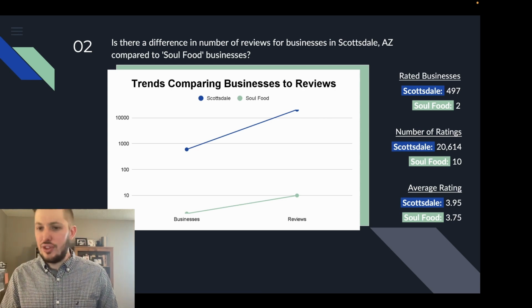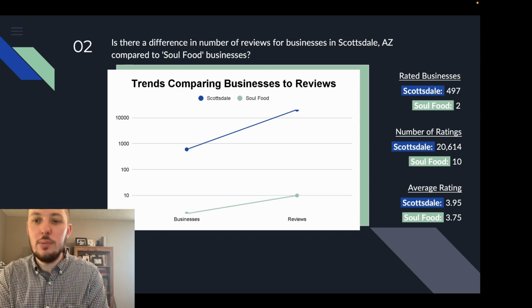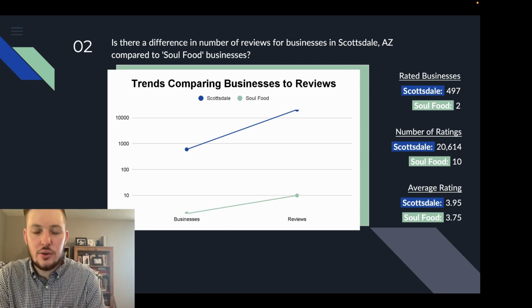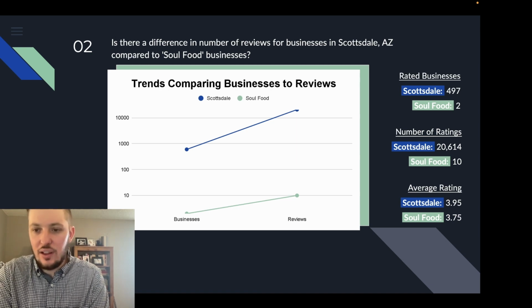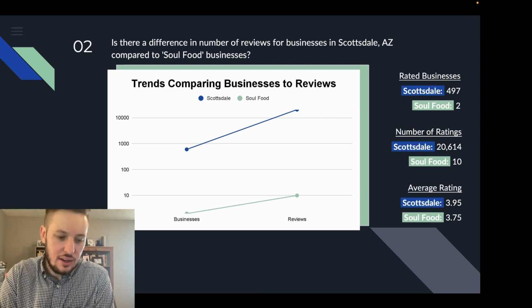I mean, just look at these numbers. The number of rated businesses in Scottsdale total, there's 497. We're comparing 497 businesses to 2 businesses in the Soul Food category. There are 20,614 ratings total in Scottsdale compared to 10. And of course, this will affect the average rating quite a bit with such a difference in sample size.